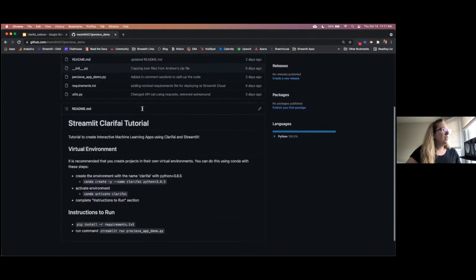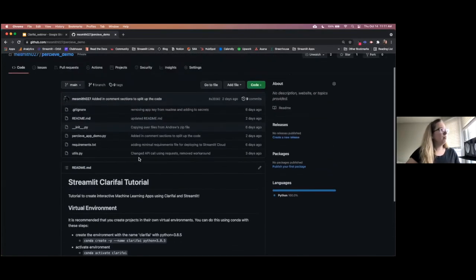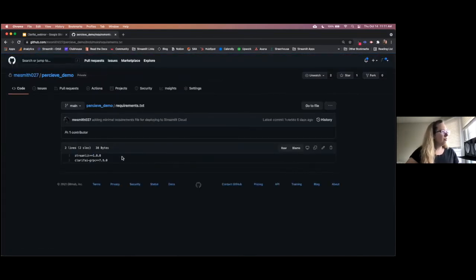Here you can see that we have a README that gives you a few instructions on how to set up an environment and run this app. We also have a requirements.txt here. This requirements.txt is optimized for our cloud platform, which means that we only need to import the two packages that we use to make this app run.